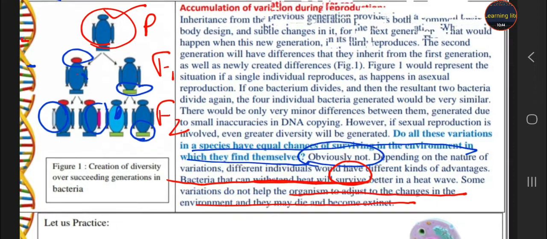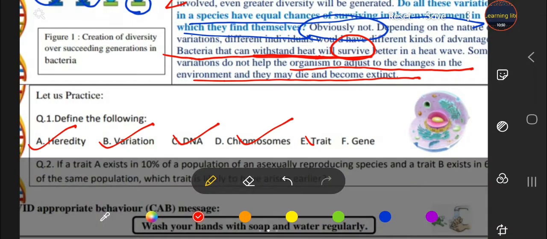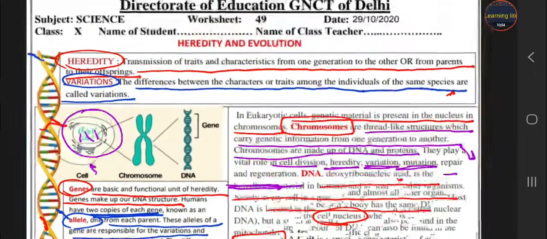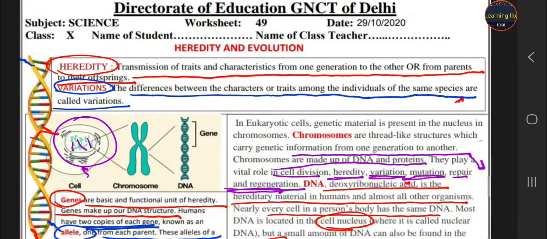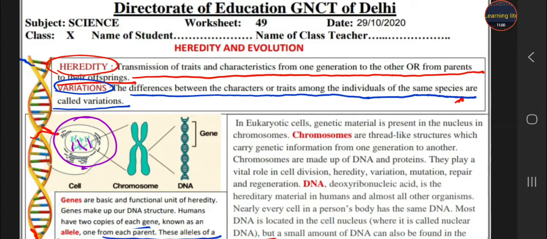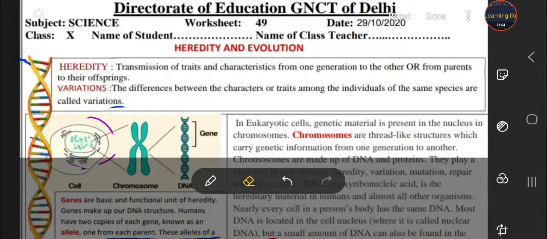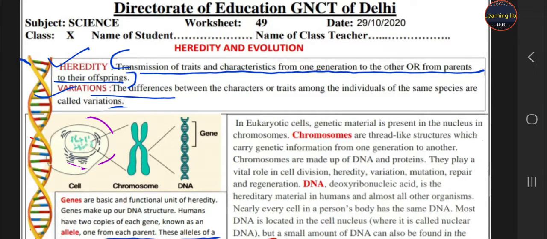Okay, now do the exercise. Define heredity, variation, DNA, chromosome, trait, gene. Let's do the definitions, student. You have to learn all the definitions clearly so as to score good marks in your exam. First one is heredity. Here you can write the definition of heredity. Second is variation.